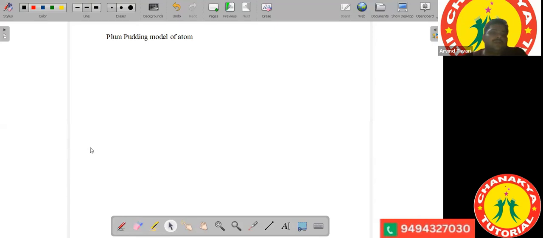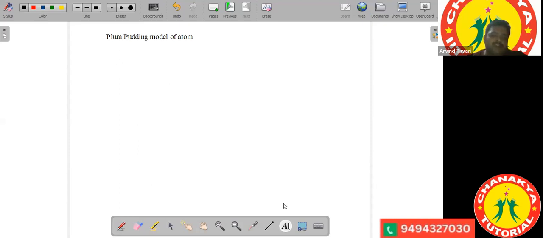See, so it was a plum pudding model, and according to the plum pudding model, since all the particles are arising from the atom only, electrons are also arising from the atom, and protons are also arising from the atom. Therefore, from the plum pudding model, it was concluded that electrons and protons, both the charged particles, are coming from the atom. So how will the atom look?